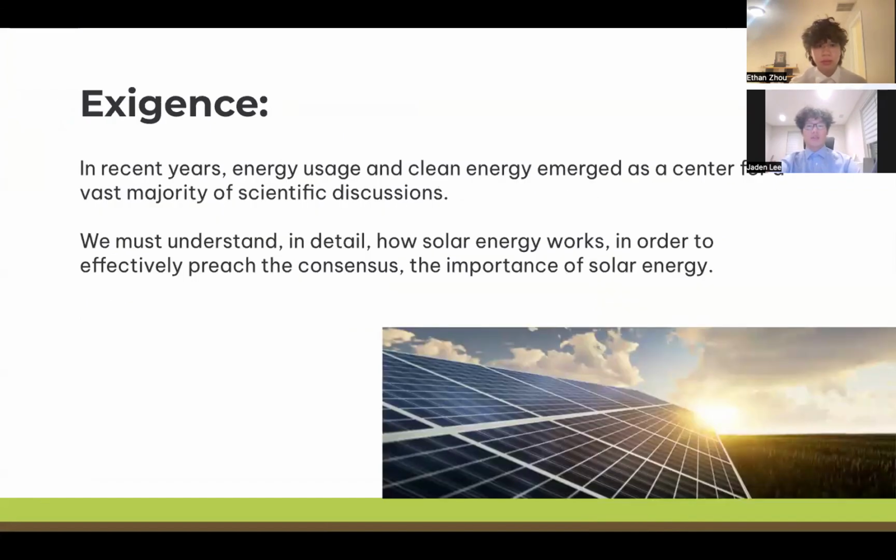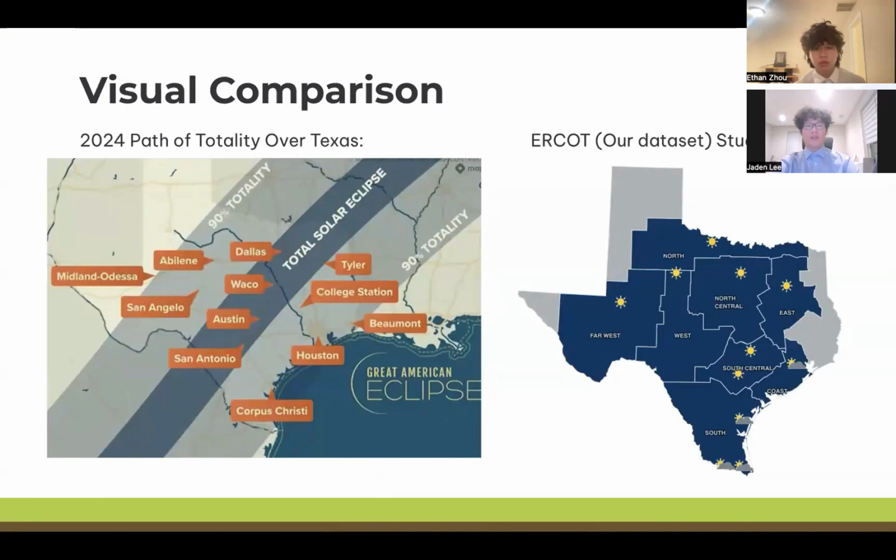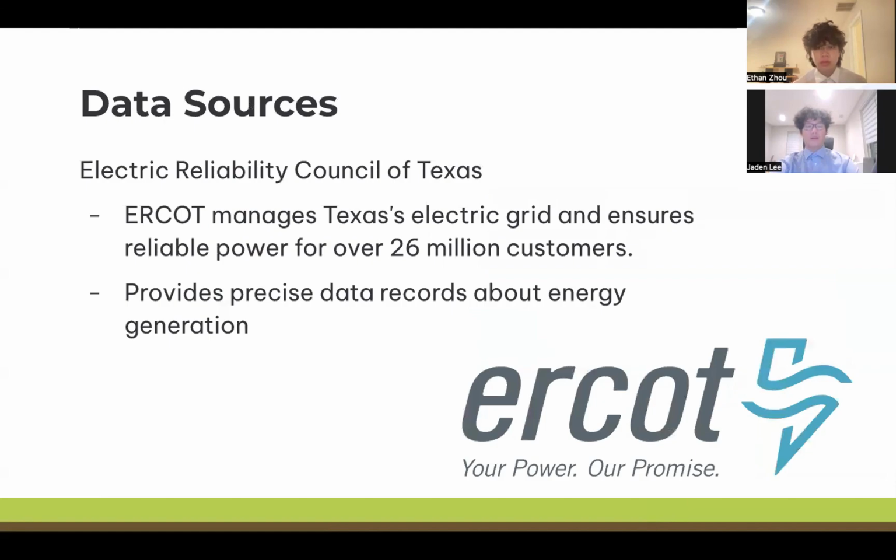Our exigence was the increased interest in solar energy as well as the need for effectively preaching the importance of solar energy. Our research area is the state of Texas due to its extensive data and being covered fully by the solar eclipse. As you can see here in the data, the total solar eclipse and the 90% totality perfectly cover the majority of where our data set is providing data for. The data source we used is the Electric Reliability Council of Texas.